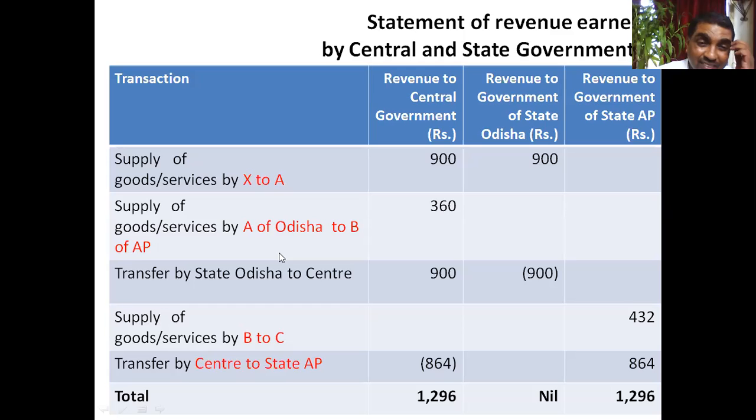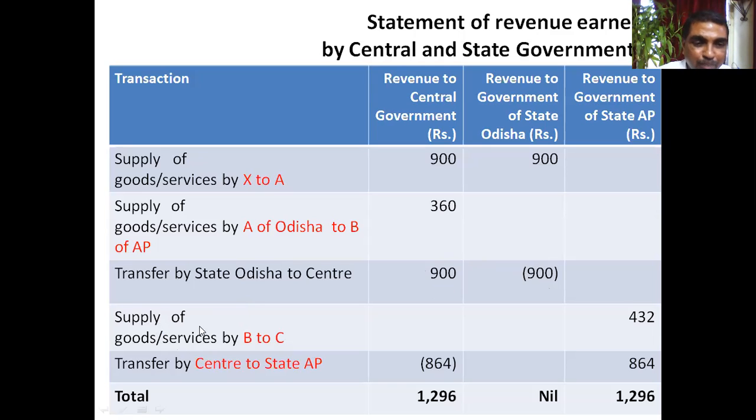Now, when SGST is utilized for settling IGST, that money has to be paid by the state to the center. So consequently, the transfer from state of Odisha to center is 900, because 900 of state tax is used for settling the CGST liability. So Odisha state government will pay 900 rupees and central government will receive 900 rupees.